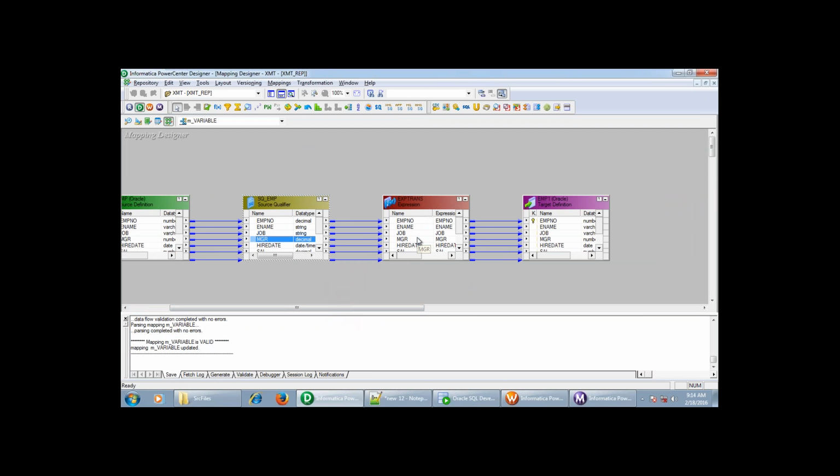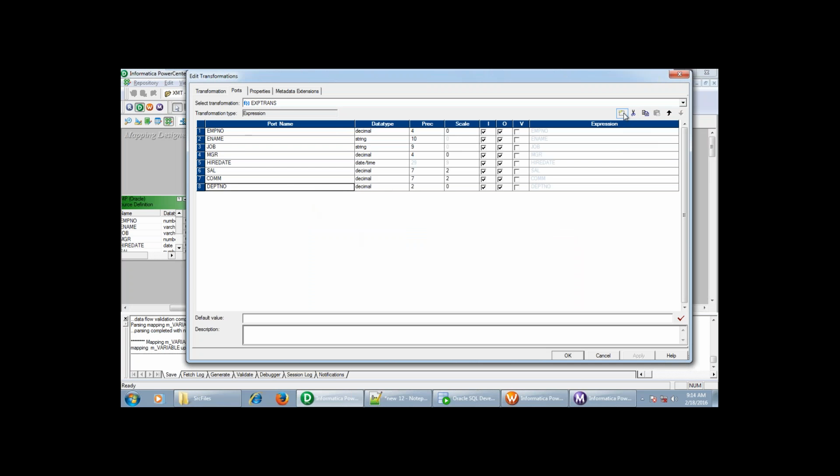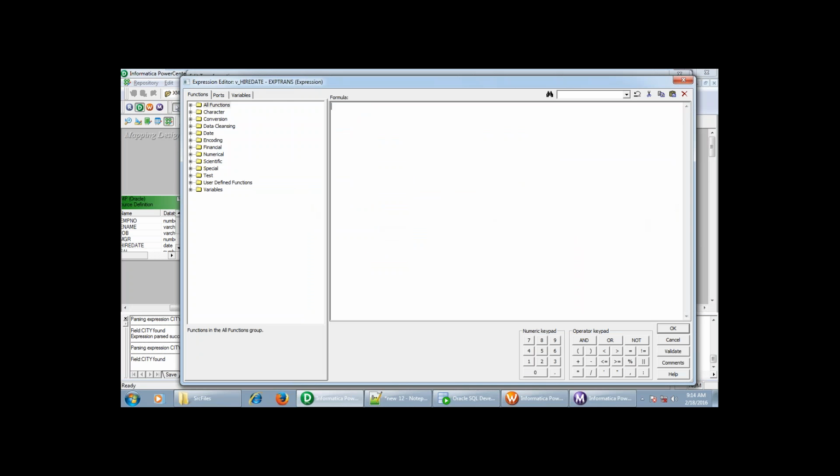Okay, next, how to pick the maximum value. Here I will create one more variable port, v_hire date. I will make it date and time, and the output port.